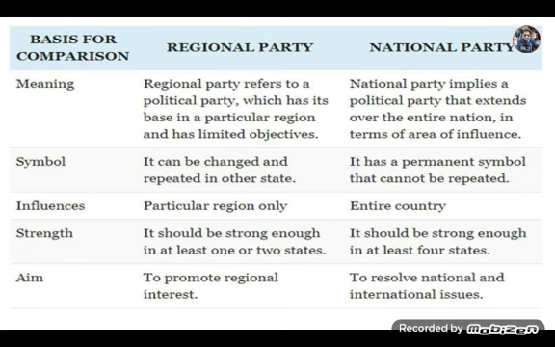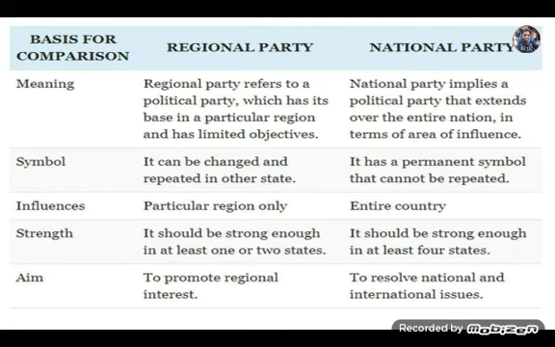So regional party and national party, very often a question comes, a difference between regional party and national party. So regional party refers to a political party which has its base in a particular region. National party has its base over the entire nation. Then regional party can change their symbol, okay, but a national party has a permanent symbol that cannot be repeated. The symbol of a regional party can be repeated, but that of a national party cannot be repeated.